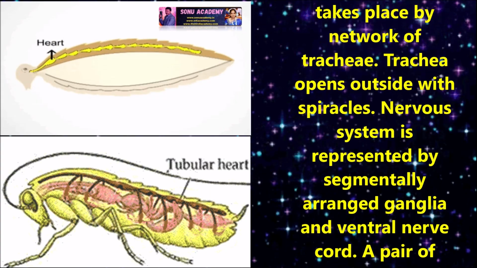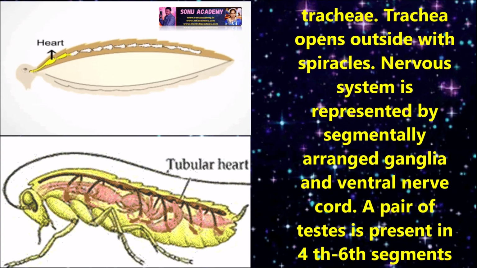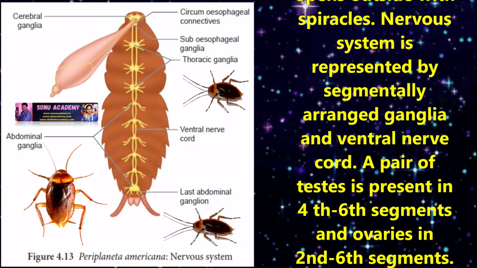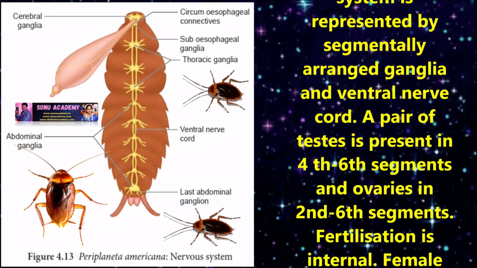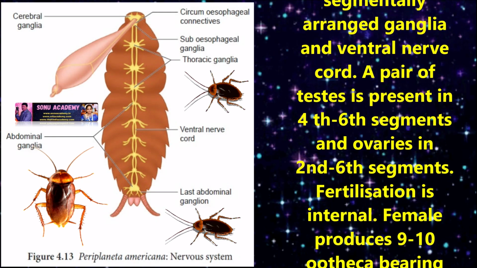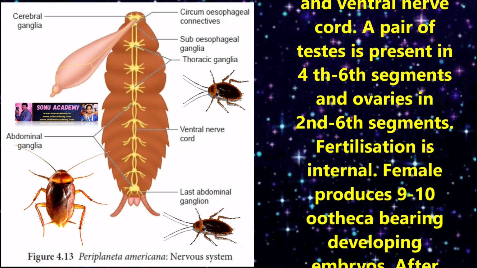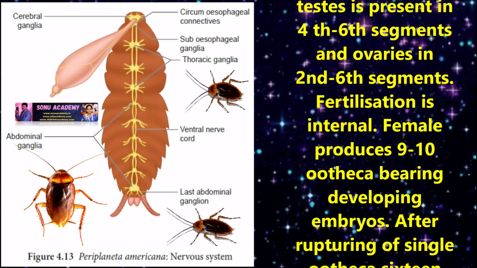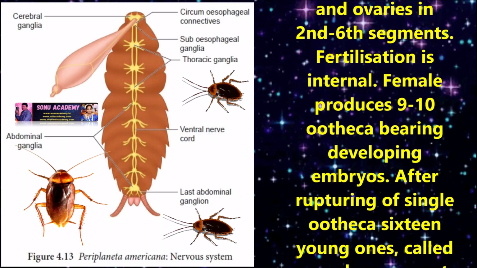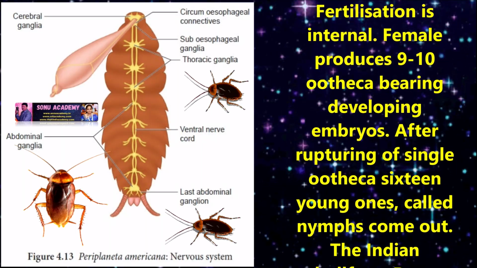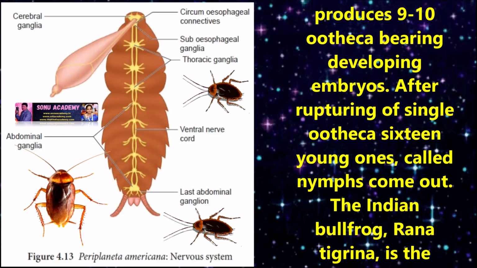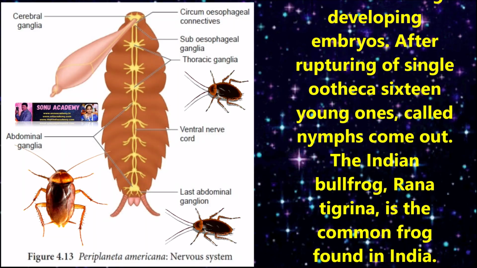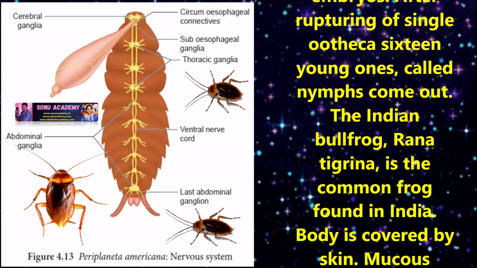A pair of testes is present in the 4th to 6th segments and ovaries in the 2nd to 6th segments. Fertilization is internal. The female produces 9 to 10 ootheca bearing developing embryos. After rupturing a single ootheca, 16 young ones called nymphs come out. The Indian bullfrog Rana tigrina is a common frog found in India.